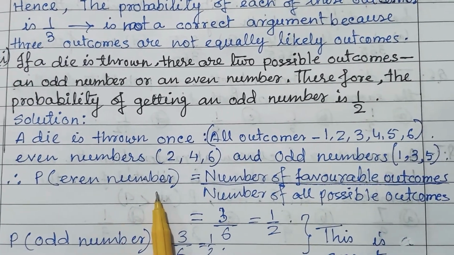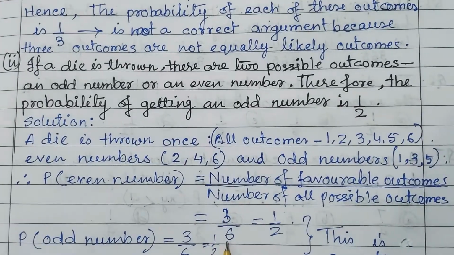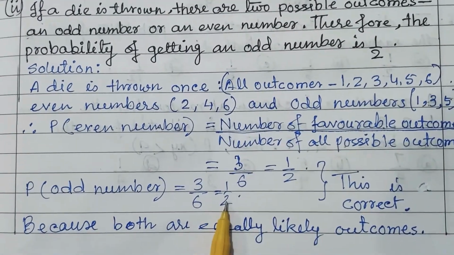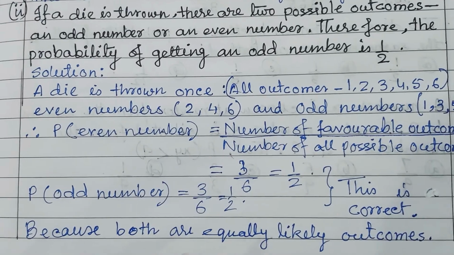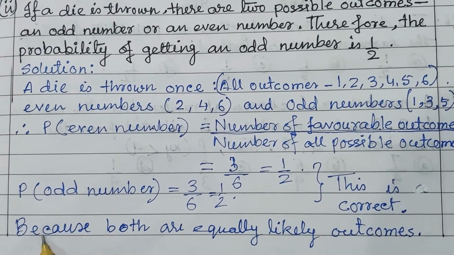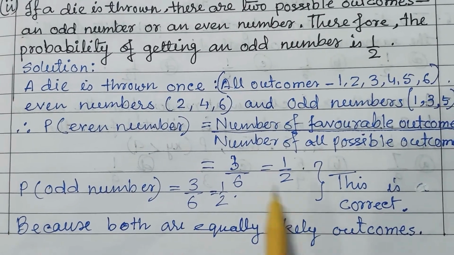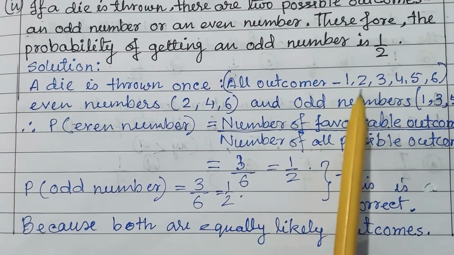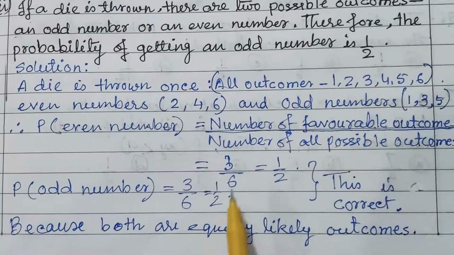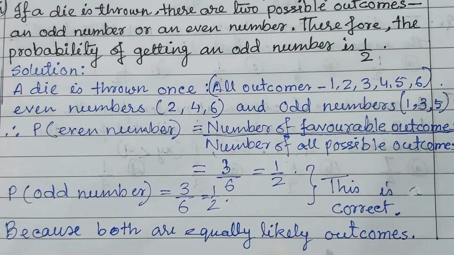So the probability of an even number is 3 upon 6, which is 1 upon 2, and the probability of an odd number is 1 upon 2. So this is correct, because the outcomes are equally likely: the number of events is 3 here and 3 there, out of a total of 6.